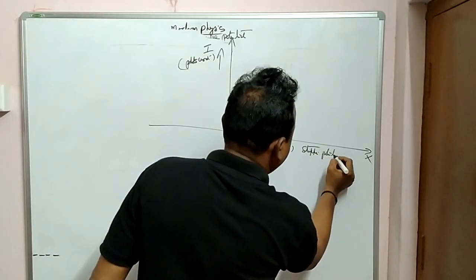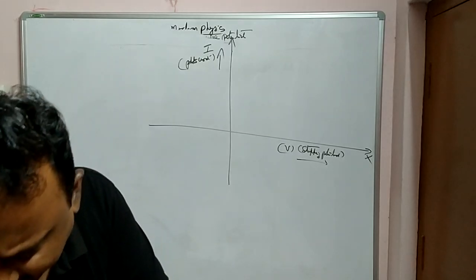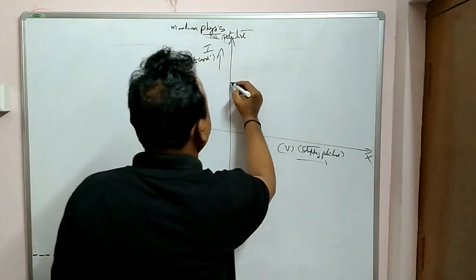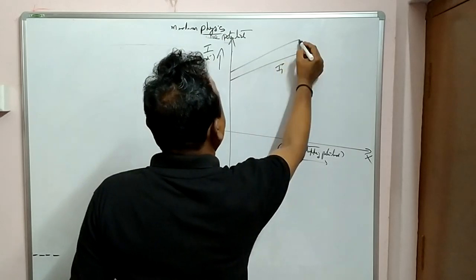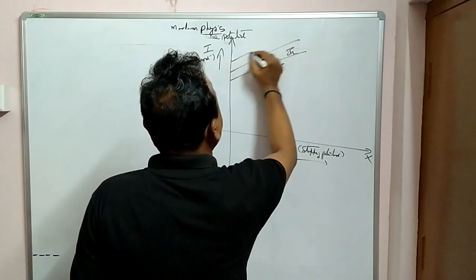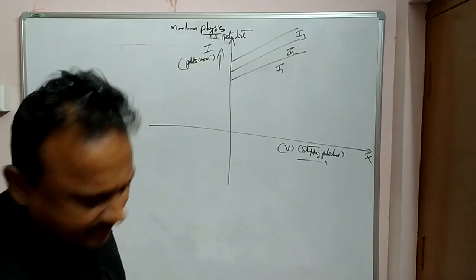See, I am varying the intensities here: I1, I2, I3. So I am changing the intensity of light.